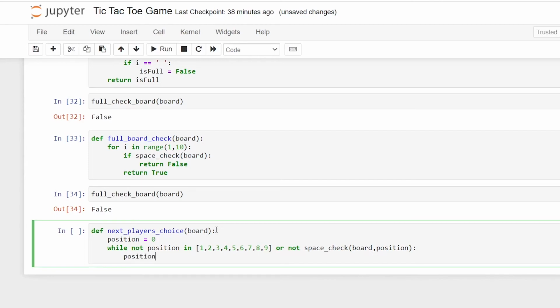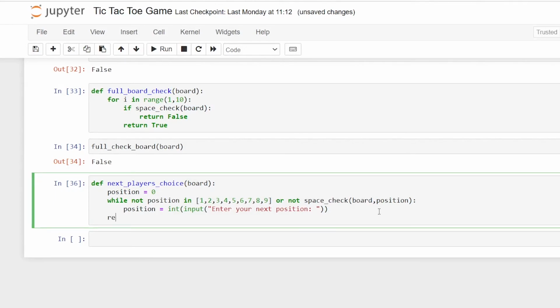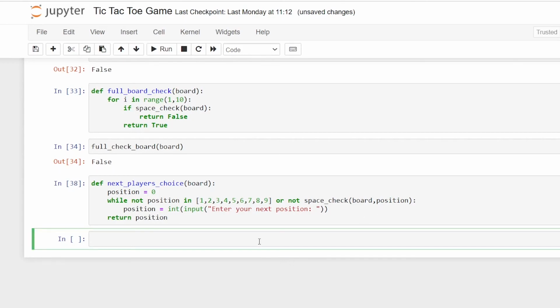So we are going to allow the user to enter their input. We're going to ask the user for input: enter your next position. Next we're going to return the position. Then we're going to print next player's choice, and we're going to print the board.